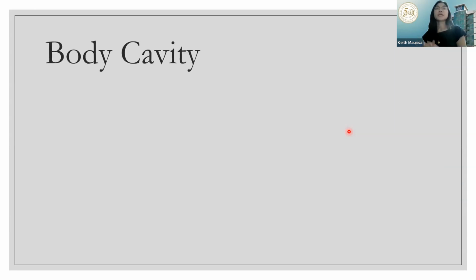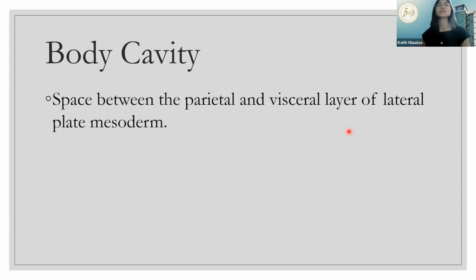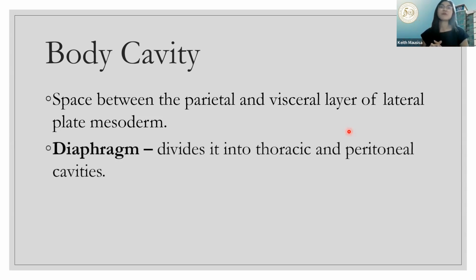The body cavity, on the other hand, is the space between the parietal and visceral layer of the lateral plate mesoderm. That's what we call your body cavity. Later on, as we further develop, it will become bigger to house the developing internal organs. The diaphragm has a very specific role. It will divide your thoracic and peritoneal cavities. It will divide the organs for your thorax and the abdominal organs.